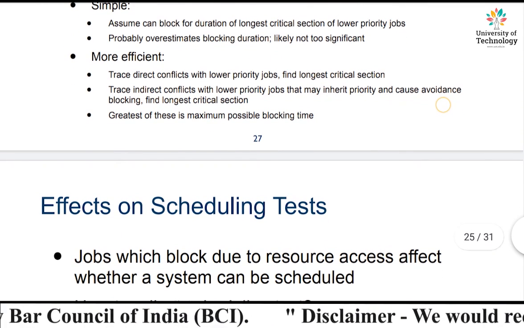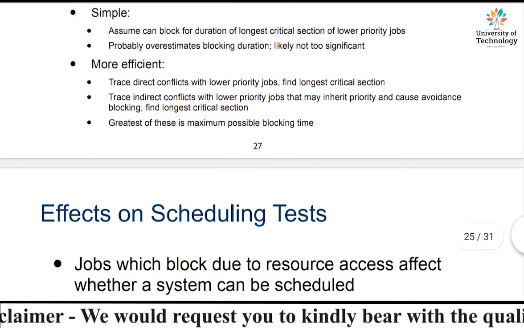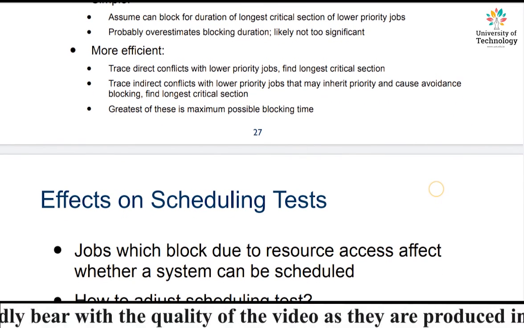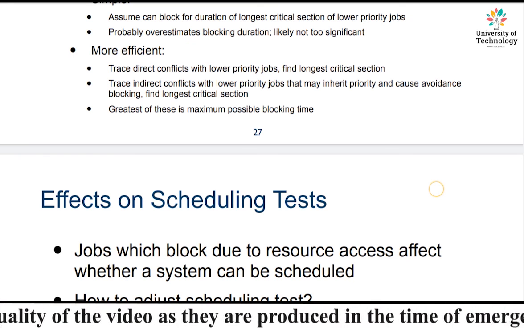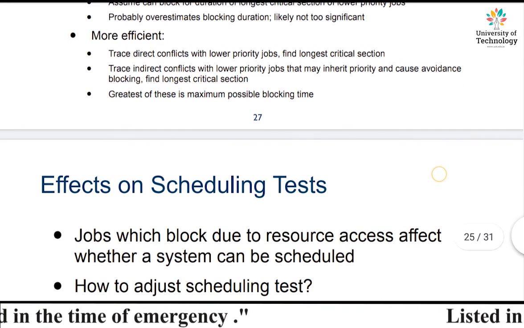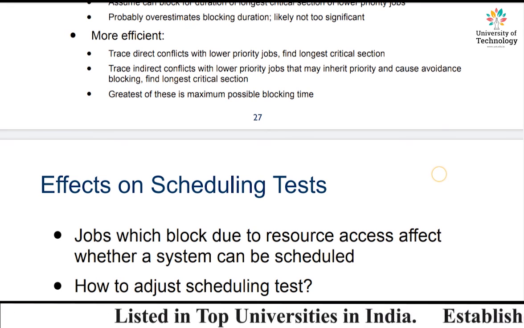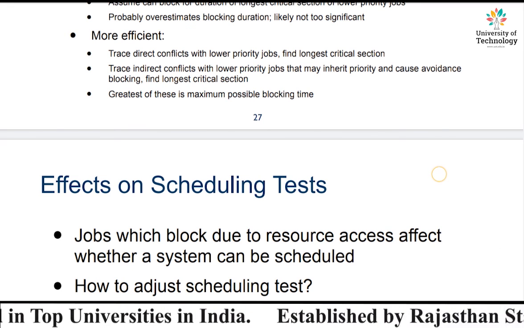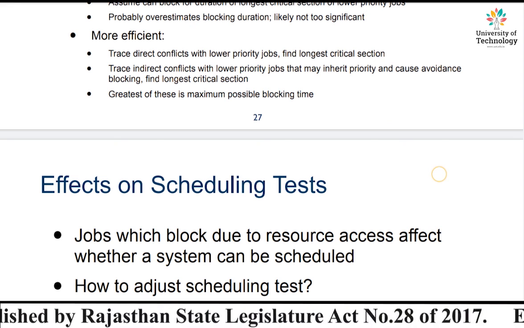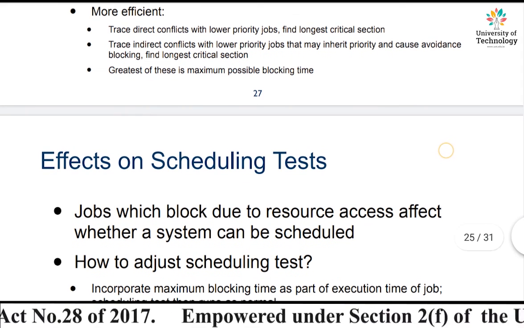Now, trace the indirect conflicts with the lower priority job that may inherit priority and cause avoidance blocking. That was the direct conflicts, when the two jobs had the same lower priorities, right? Now there could be indirect conflicts with the lower priority job that may inherit the priority and cause avoidance blocking. Find the longest critical section. In this case also you have to find out which job has the longest critical section, right?